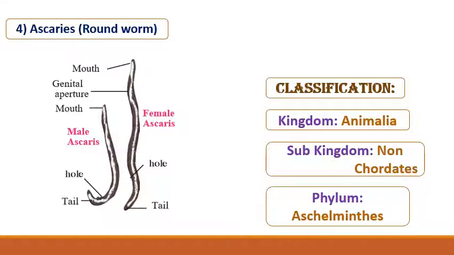These animals are either free-living or endoparasites. And we can see these in the intestines of human beings, so these are also called intestinal worms, and examples are Ascaris, Loa loa, that is eye worm, etc.